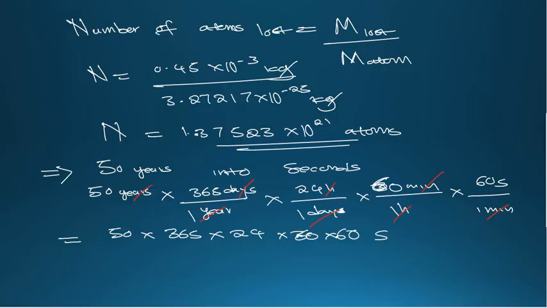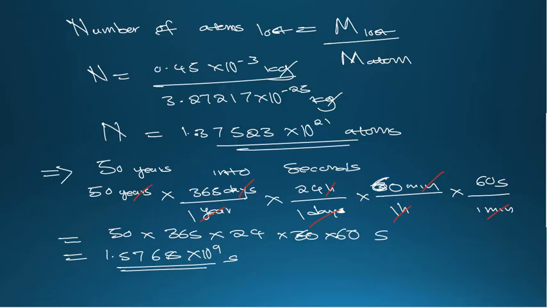So our answer, once you punch that on your calculator, is 1.5768 times 10 to the power 9 seconds. This is how we can convert 50 years into seconds.